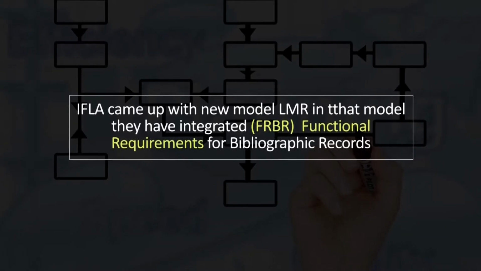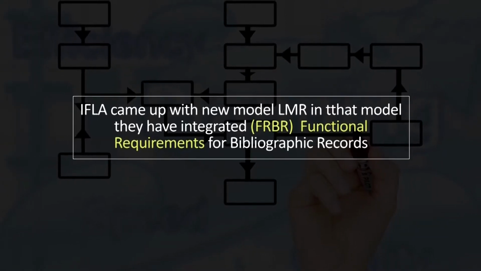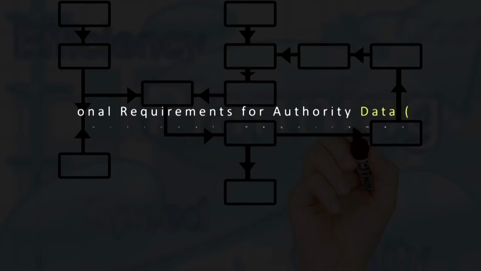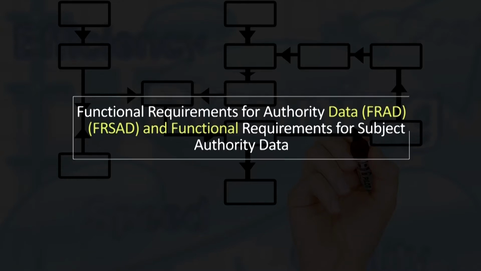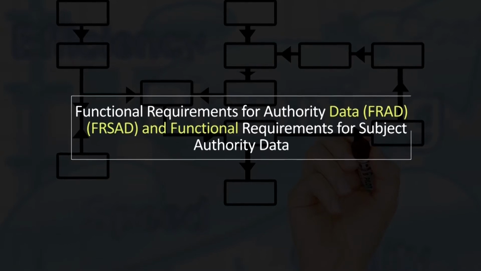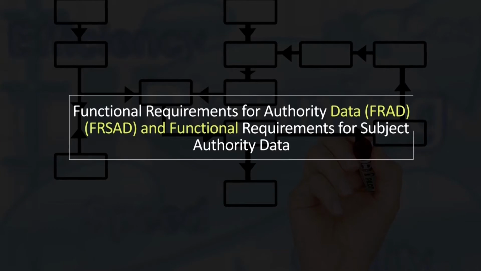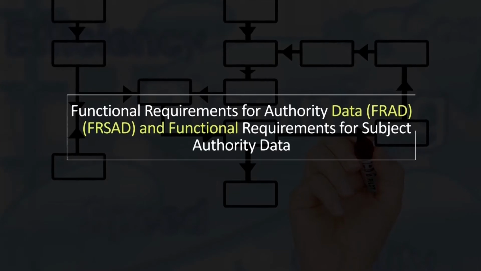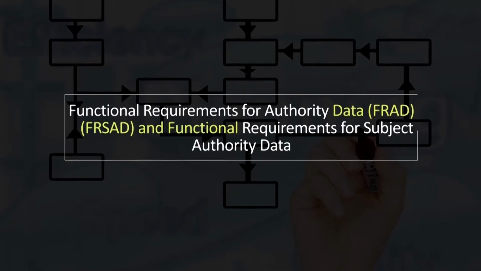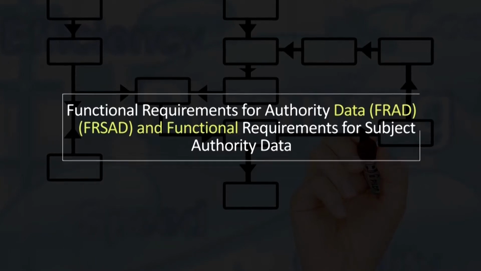The first of these three, FRBR, came in 1998. Then sequentially they developed FRAD and FRSAD. But in 2016 they merged all these three into a singular standard called library reference model.